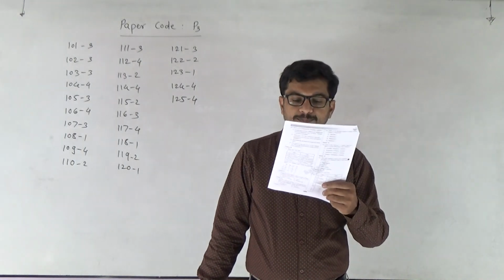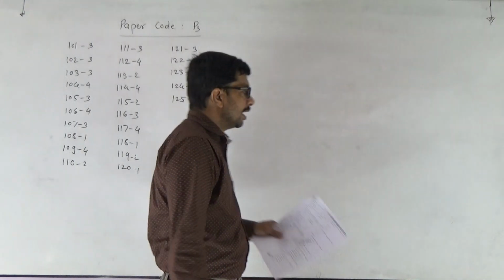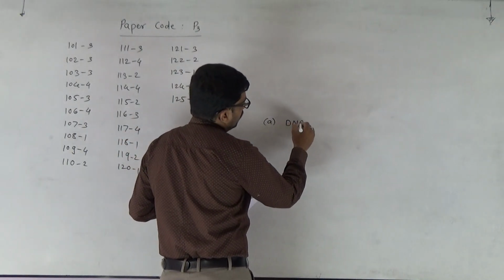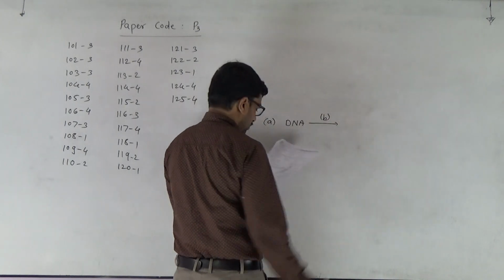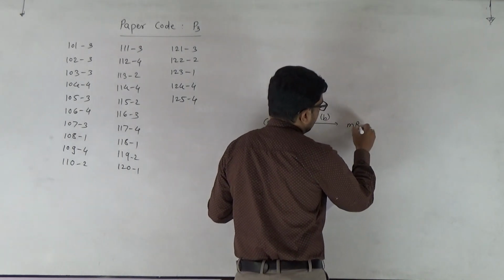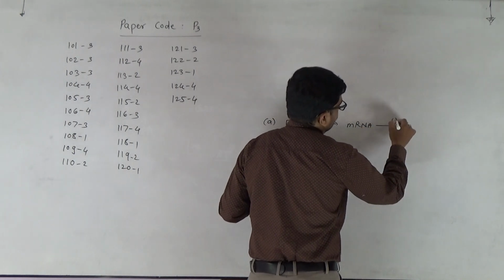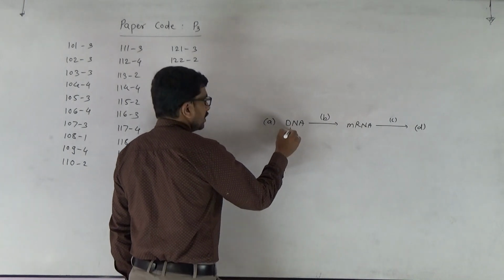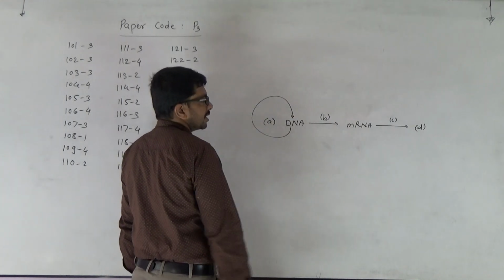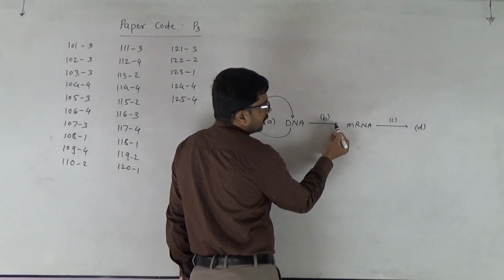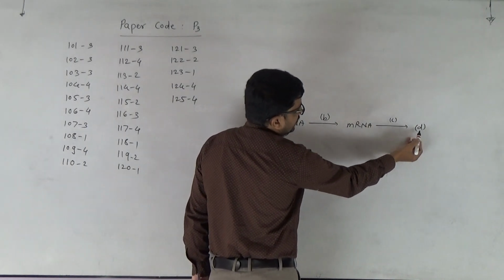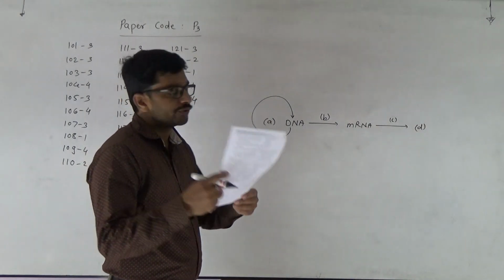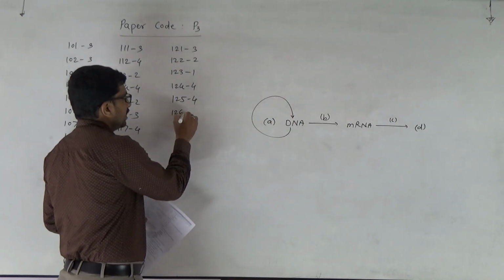126. Complete the flow chart on central dogma. Such type of chart is given there: A, DNA, B, mRNA, C and D. First of all, DNA is forming the DNA. So A is replication, B is transcription, C is translation, and D is the protein. This is the central dogma of protein synthesis. The answer is fourth one. 126, fourth one.